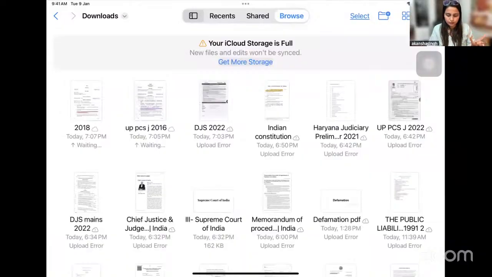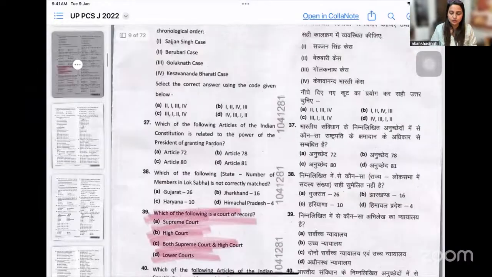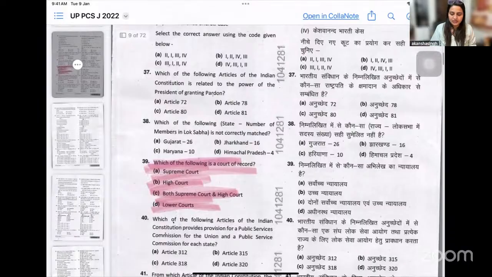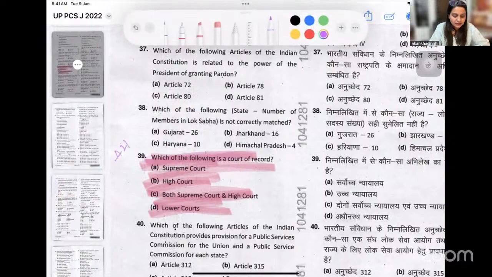I'll just take you through some more questions so that we get clarity as to the importance of the topic. Now, this is from 2022, wherein it has asked which of the following is a court of record. If you have studied in your college, or if you have ever read Indian Constitution, you must be knowing that both the Supreme Court as well as the High Court are courts of record. We say that because of Article 129 and we have 215 for the High Court. So both are courts of record.